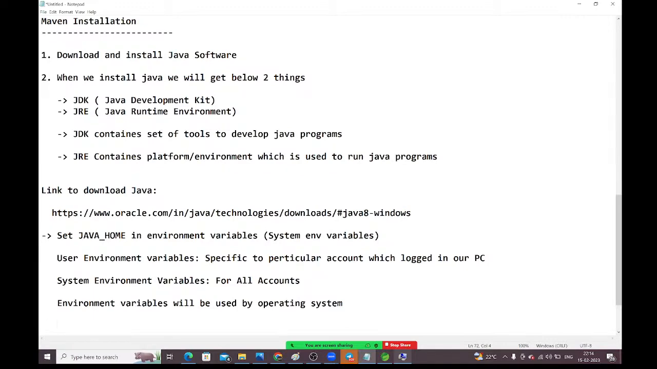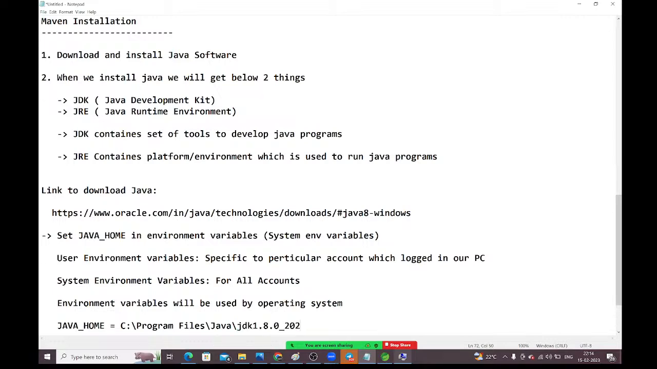Like this. Java underscore home, you need to give as the variable name. Right? The variable value, what do you need to give here? Go to C drive. Inside the C drive, program files are available. Inside that, Java is available. Inside that, JDK is available. Up to here you need to give as the variable value. Okay, this is one thing you need to do.